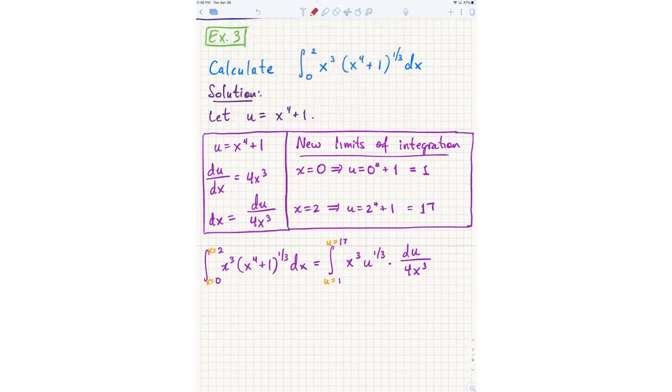All right, so now the x cubed cancels out. Very good. And I'm left with the following. 1/4 u to the 1/3 du, and the integral goes from 1 to 17. Notice I have now dispensed with the u equals because my integral is now only in terms of u anyway, so I don't need to remind you that those are numbers for u. It's understood.